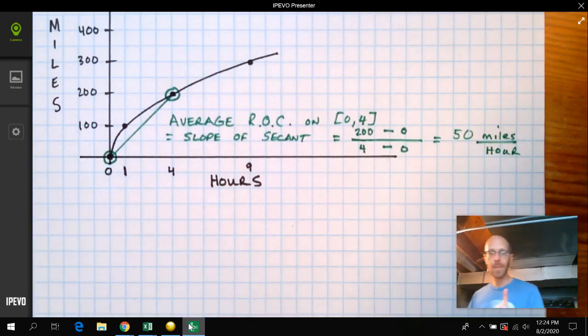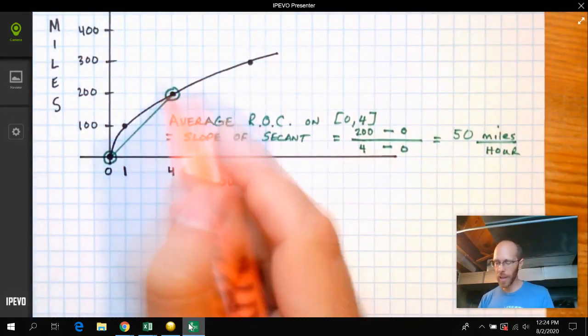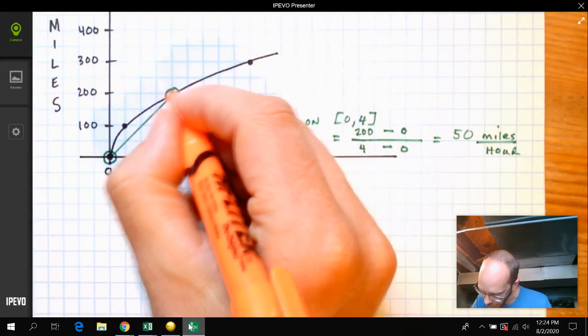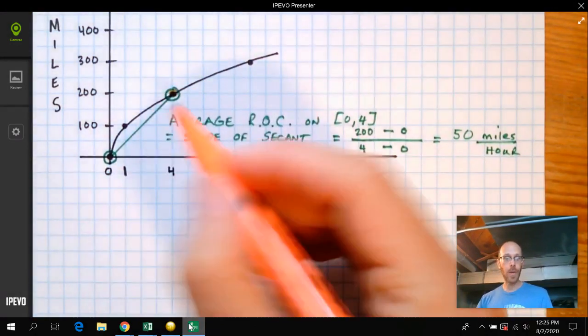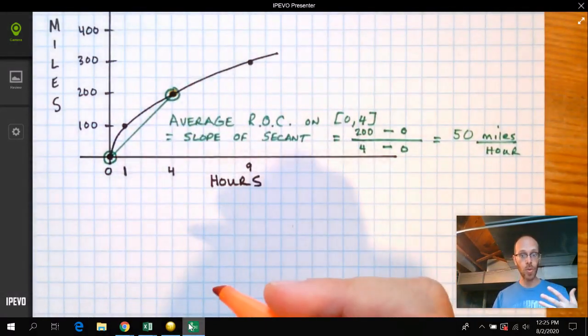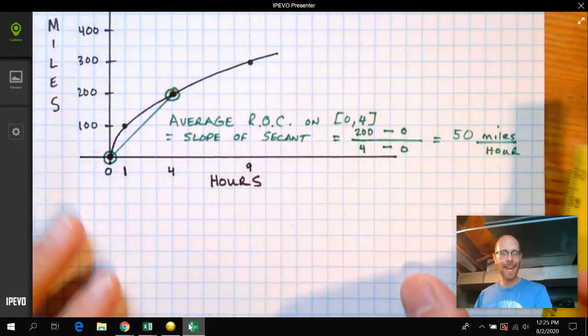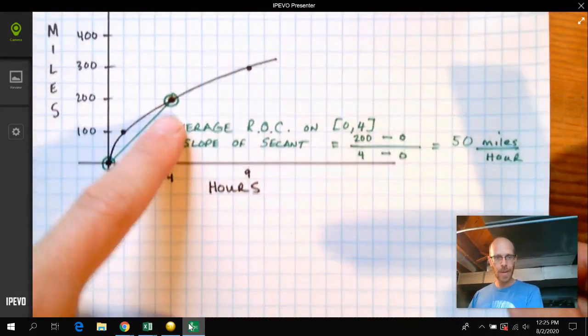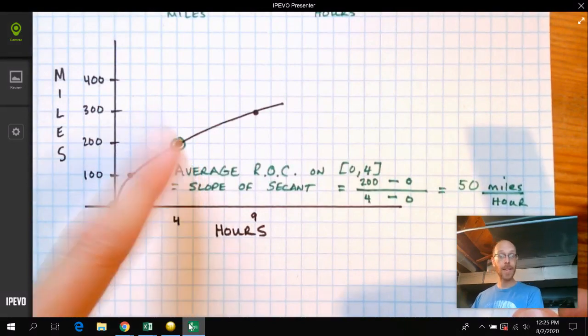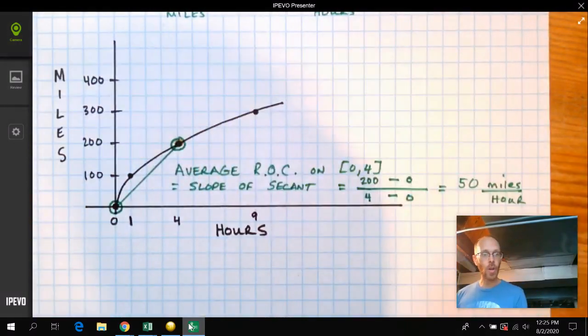Now, with that in mind, here's my next question for you. How fast are we going at time 4 when we arrive right here? Are we going the same speed? Are we going 50? Are we going faster? Or are we going slower? Well, the answer to that question is that our instantaneous rate of change at this moment right here at time 4, how fast we're going right then, is also a slope.